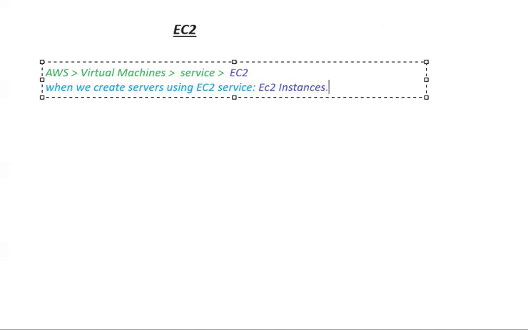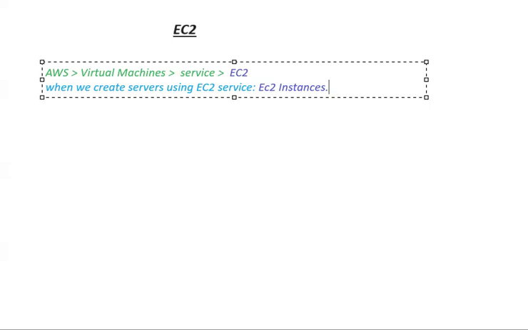So if you require servers, how do you create them in AWS? By using the EC2 service, you can create EC2 instances. We call those EC2 instances our servers. From next onwards, I'll call every server an EC2 instance only. So in cloud, we call these servers EC2 instances.